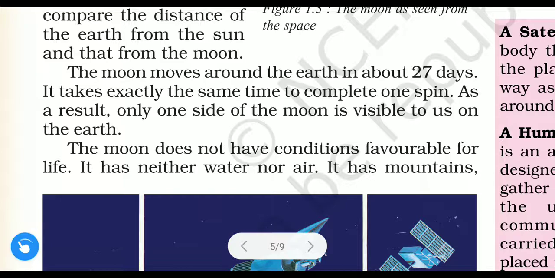That is why we see only one side of the moon. Why? Because it takes the same time to move around the Earth as it takes to rotate around its own axis. That is why we are only able to see one side of the moon. Only one side of the moon is visible to us. The other side is the dark side.